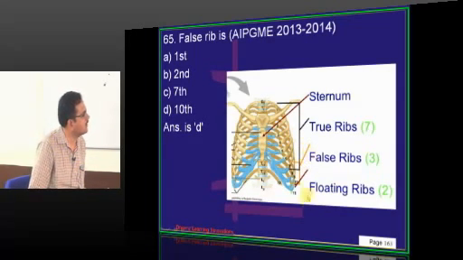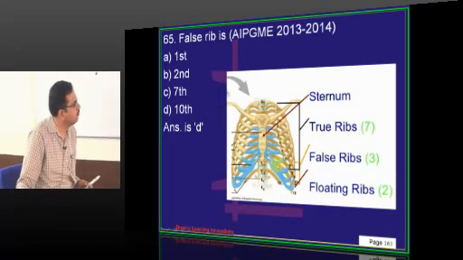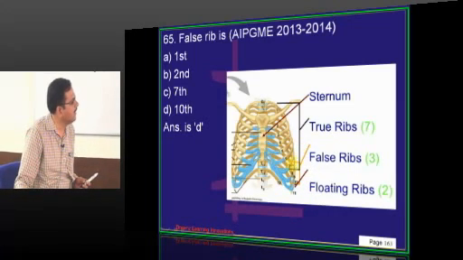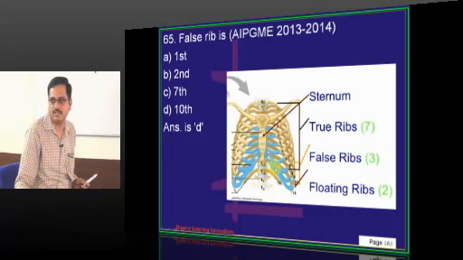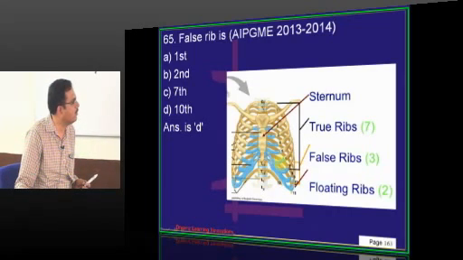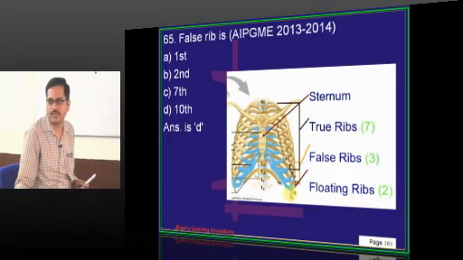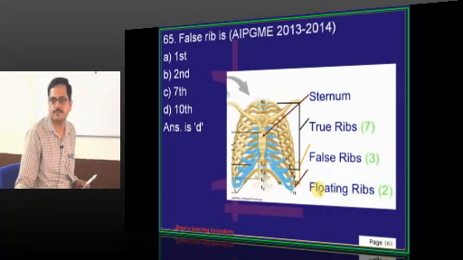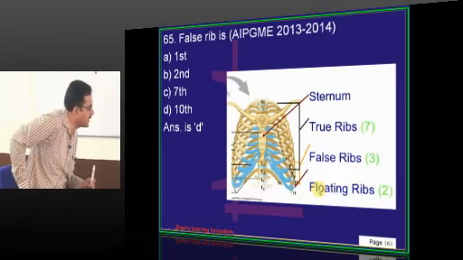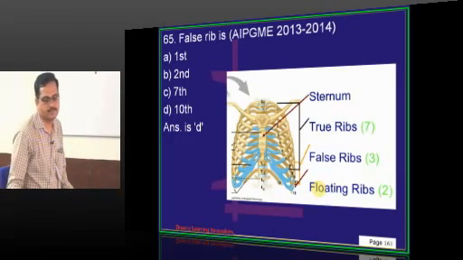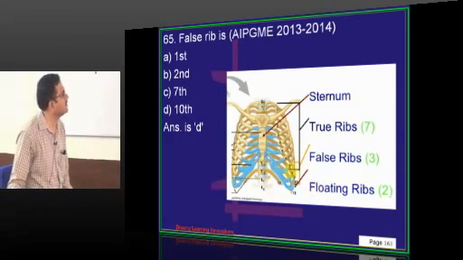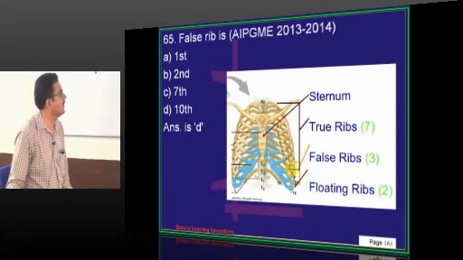Then what about the 8th, 9th and 10th? Posteriorly they articulate with the vertebra, anteriorly with the preceding cartilage. So you call them vertebrochondral ribs. In the last 2 ribs, the anterior ends are free. You call them floating ribs. So vertebrosternal ribs, upper 7. Vertebrochondral ribs, 8, 9, 10. The last 2 ribs are floating ribs.